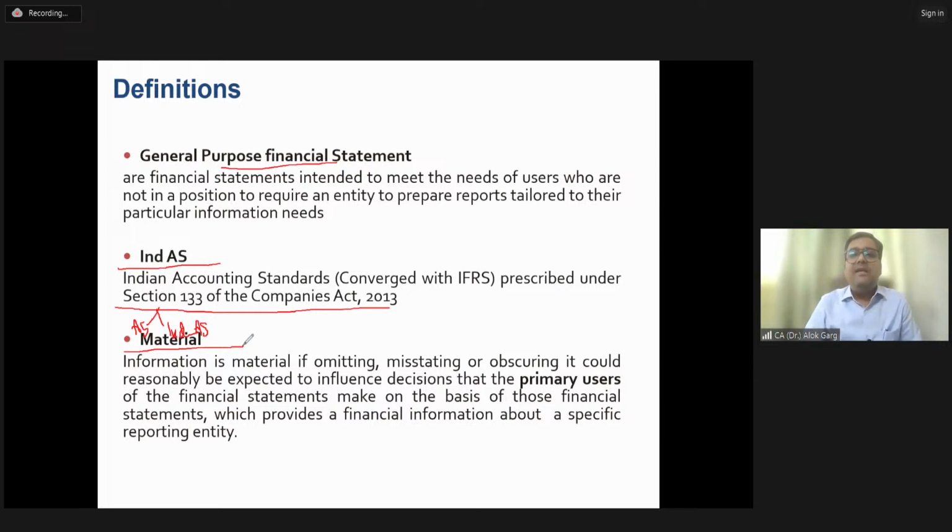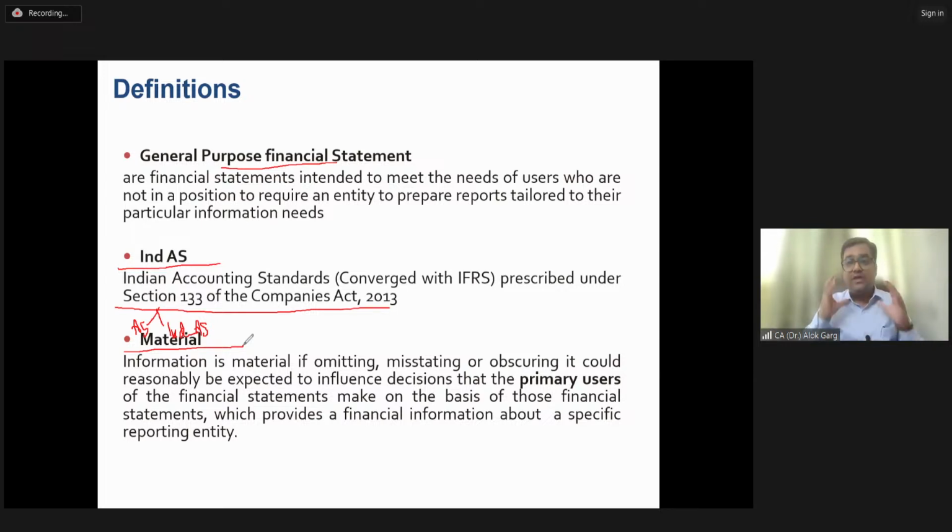So you have millions and billions of transactions, and you are preparing the financial statement for the full year with a limited time frame. For example, a listed company has to come out with its yearly results within 60 days from the end of the year. So again, materiality plays a very, very important role.